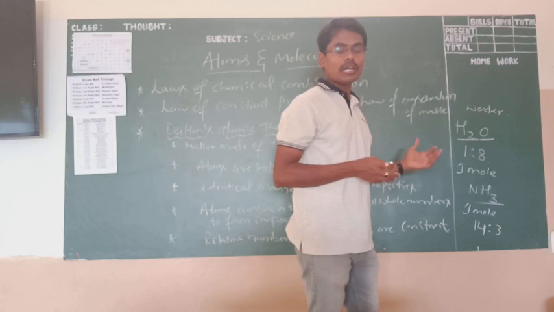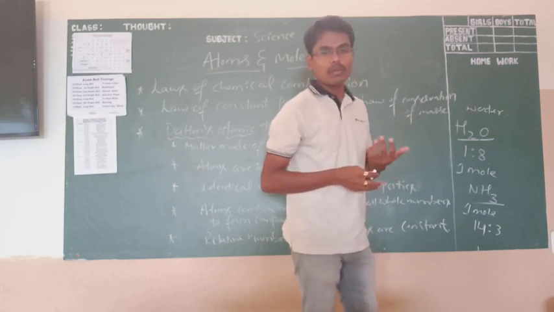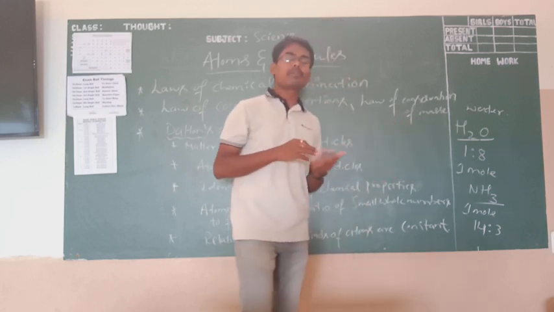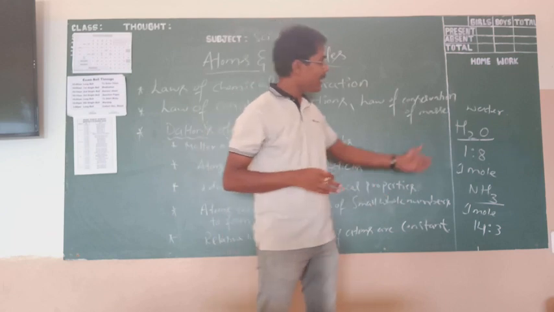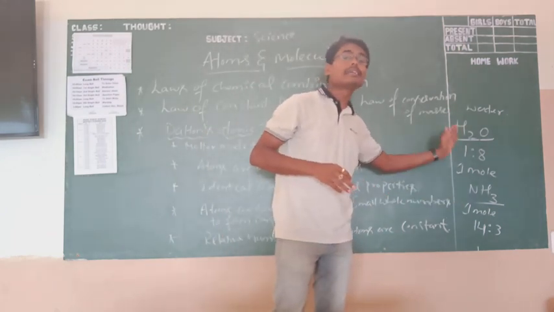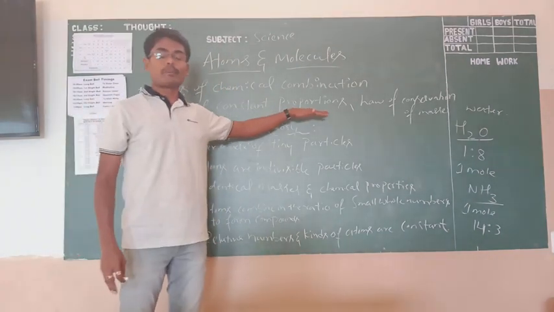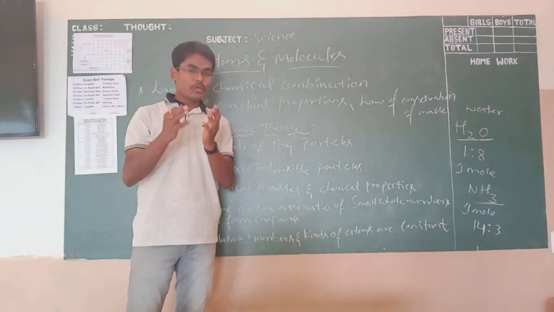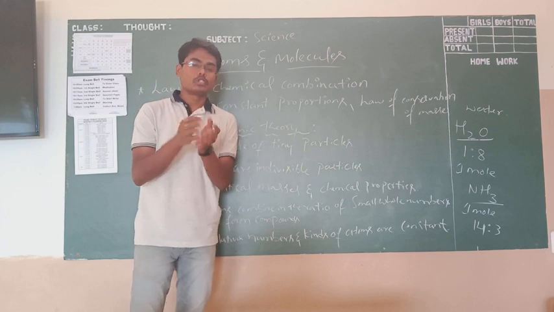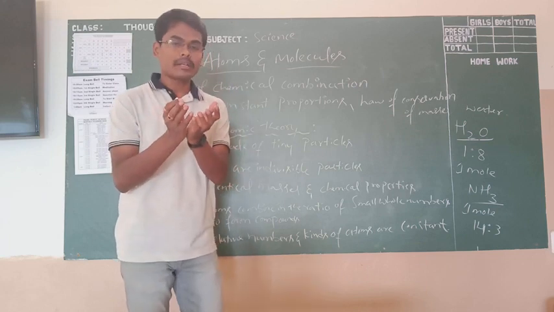It may be water, it may be ammonia, it may be sodium chloride. Whatever the examples you are going to take, you have to define in this fashion. And this we call the law of constant proportions, nothing but to produce a chemical substance, to produce some product.